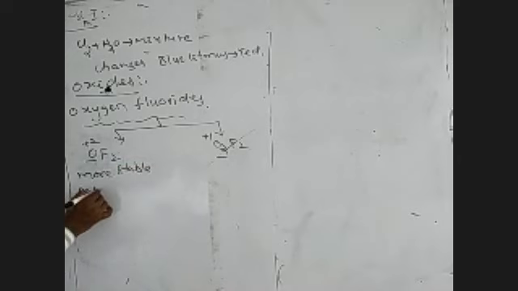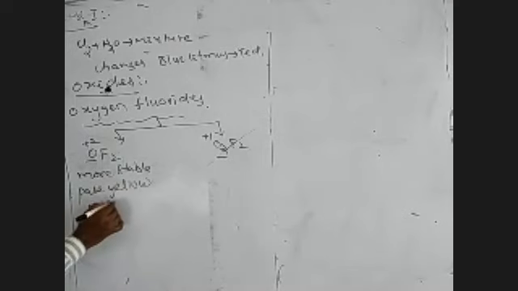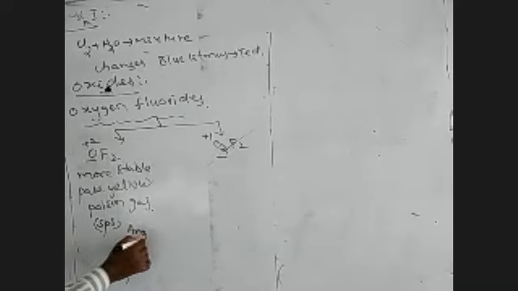It is a pale yellow color, poisonous gas. And in the OF2 molecule, the central atom undergoes sp3 hybridization, and the shape of the molecule is taken as angular geometry. This is the O, F and F. Oxygen contains 2 lone pairs and the bond angle is considered as 103 degrees.